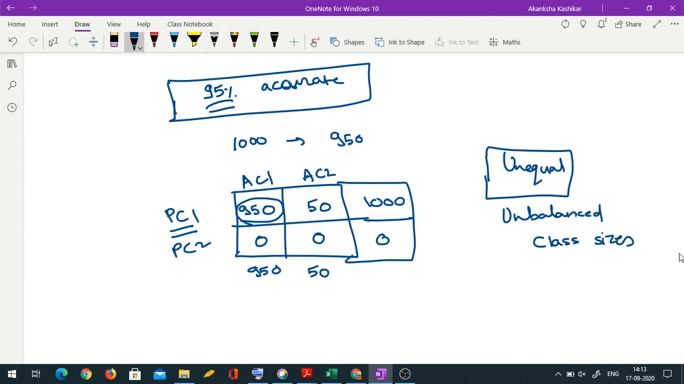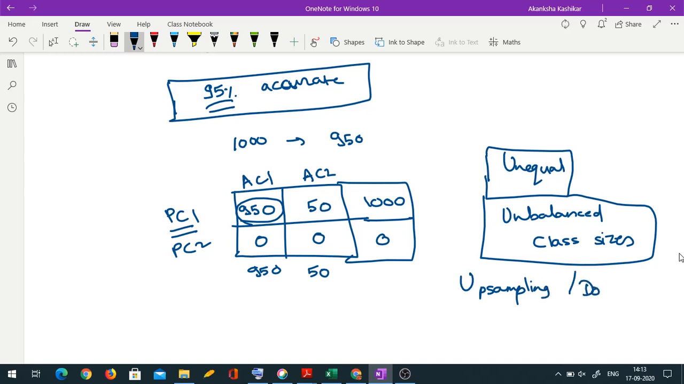So there are multiple ways of handling unbalanced class sizes. Some people do what is known as upsampling or downsampling. What is upsampling or downsampling? Upsampling is you just repeat some rows randomly, repeat some rows from the minority class randomly. As a result, the number of observations in minority class increases. Downsampling is reverse of that. So you delete some of the rows from the majority class randomly. So you have roughly equal classes, roughly equal class sizes.